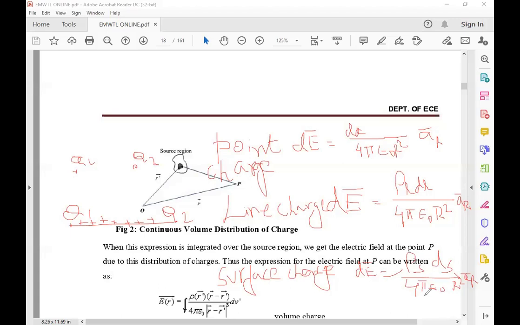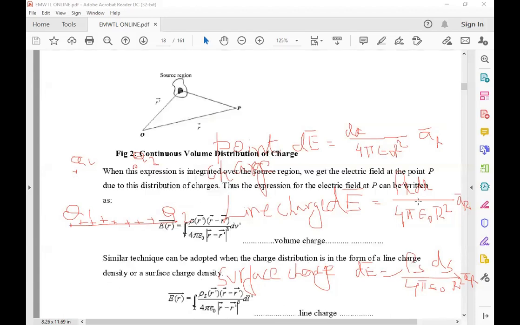Here what was written is the same: the integral of rho v into dv, and this function is R minus R bar by R minus R bar whole cube, for R bar and distance R square. And the last is for the volume charge.